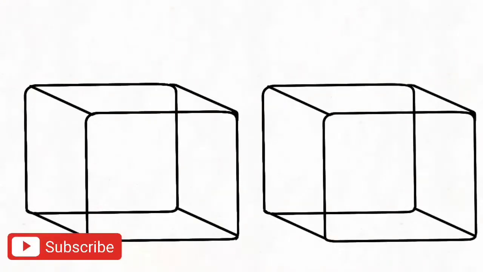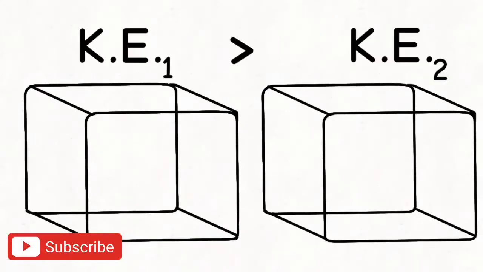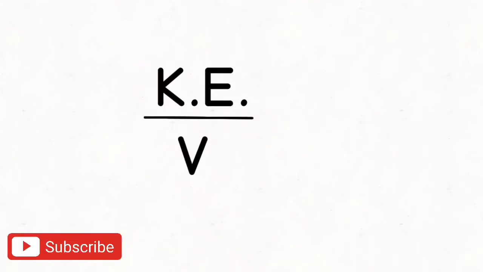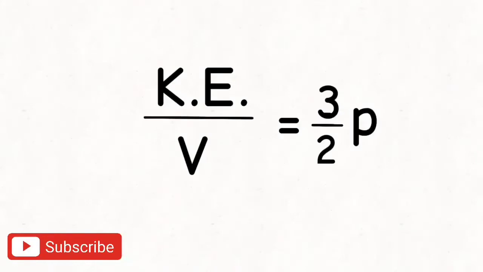Consider two containers with the same volume filled with ideal gas or air molecules with some kinetic energy. Say by some means we know that container 1 has more total kinetic energy than container 2. But as in the previous example, we'll again ask the question: with respect to what? Here also the answer is volume. So the kinetic energy with respect to volume is known as the pressure of gas molecules. Note, we ignore constants like 3 by 2 for simplicity.